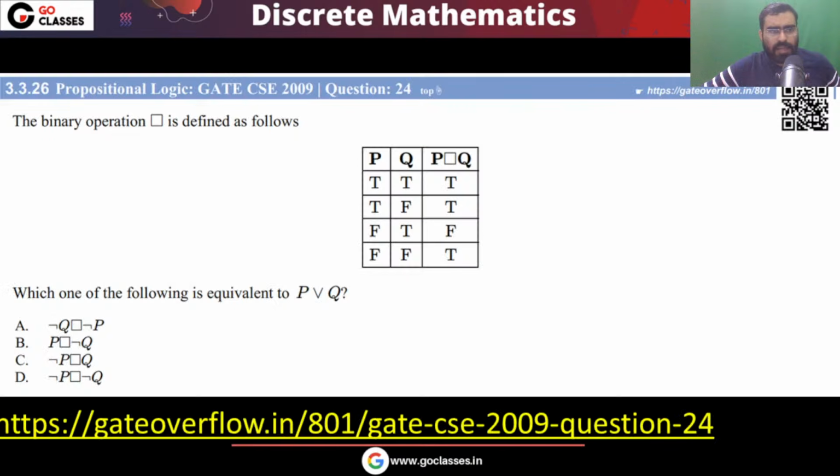Okay, so this is also a very easy question. Now let's see this GATE 2009 question. So tell me the answer. Are you solving alongside with me? Please tell me. These are easy questions. Propositional logic is an easy topic, a very easy topic. Are you solving these questions along with me? I am solving these questions. Are you also solving these questions? Please tell me.